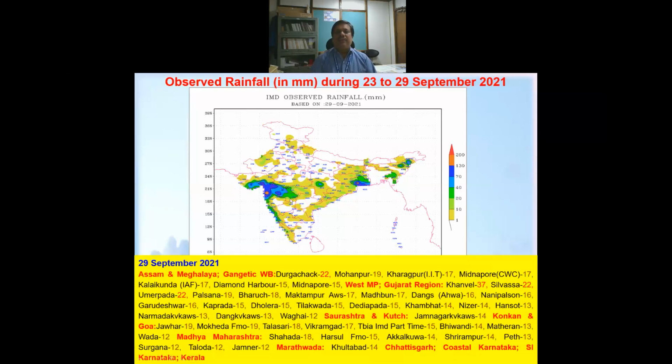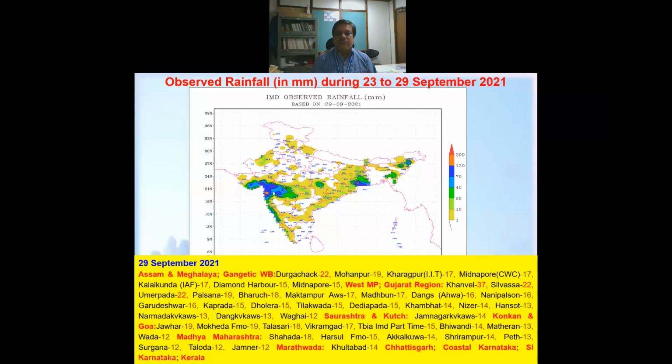Then on the 29th, again we see that the low pressure system over Gangetic West Bengal produced a lot of heavy rainfall over that region, and extremely heavy rain happened. We can see a lot of places. Then Assam Meghalaya region also got rain. Then over Gujarat region, due to the remnant of the system, it is getting intensified.